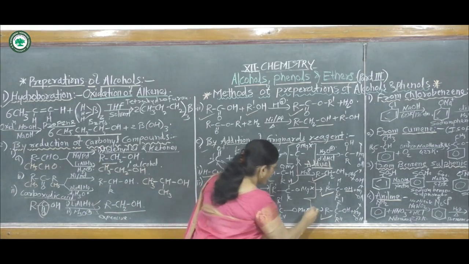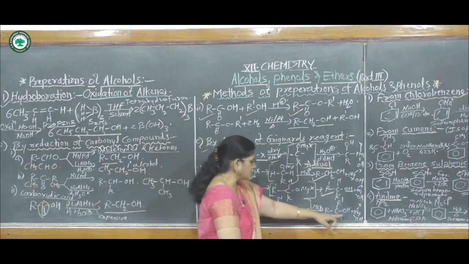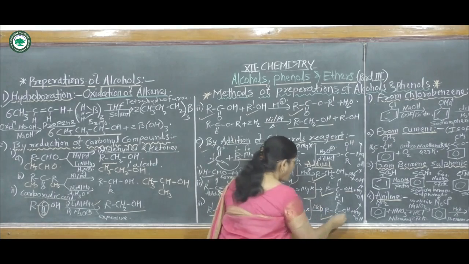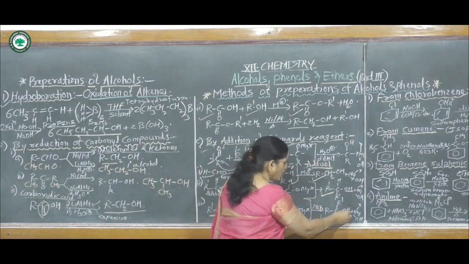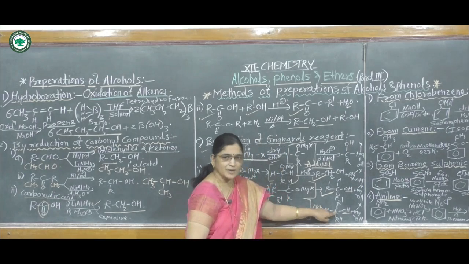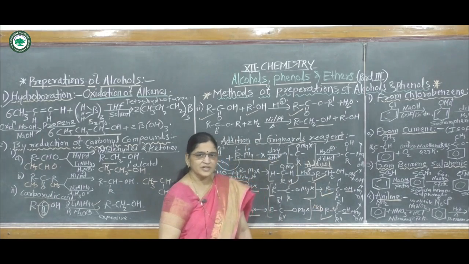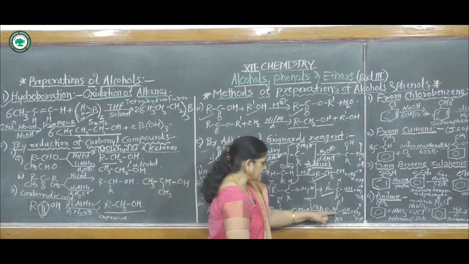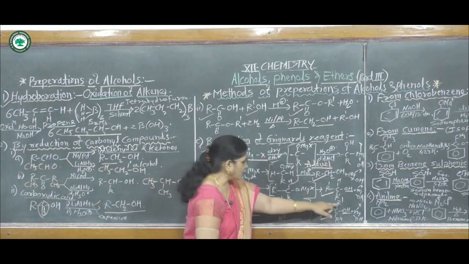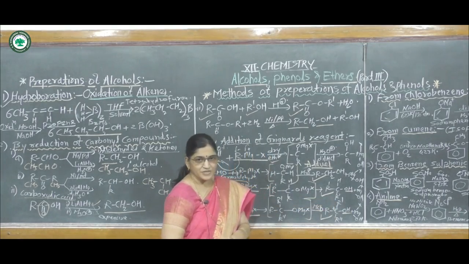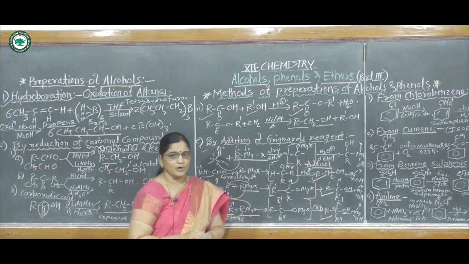And again by acid hydrolysis with this HCl it gives a tertiary alcohol. This type of alcohol is a tertiary alcohol, that means this OH group is attached to a tertiary carbon atom. This carbon atom is a tertiary carbon atom or third degree carbon atom. That means this carbon is attached to another 3 carbon atoms or these 3 alkyl groups. In this way there are methods of preparation of alcohols.